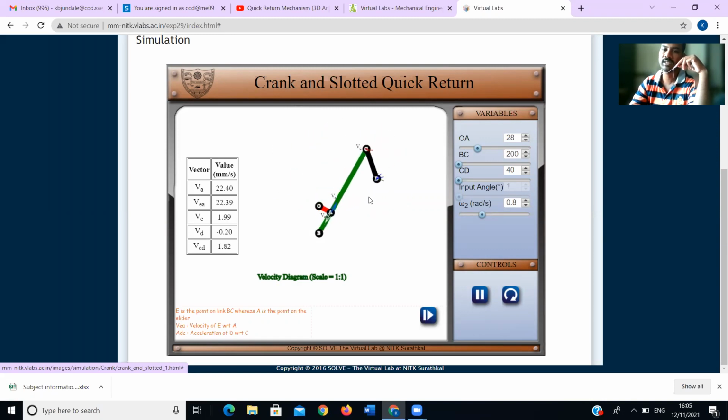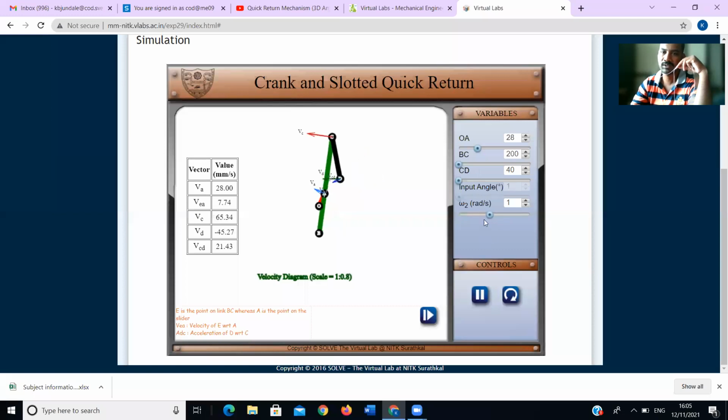You will see how that velocity varies. Understood? If I change it again, the velocity will change continuously. We can also vary the angles, and we will see how we can vary that angle.